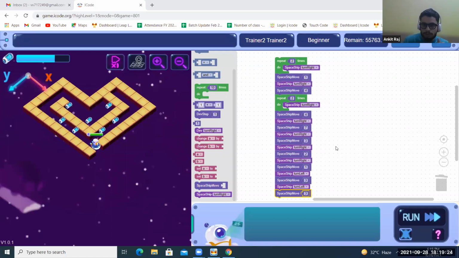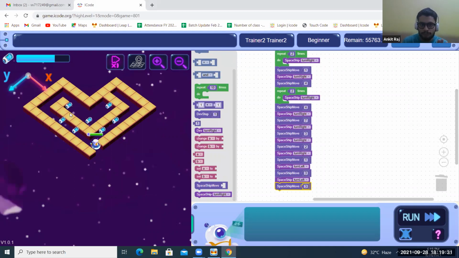Now, the coding is quite big for this, because there are lots of items and there is no shortcut to collect them. You have to go through these parts only. So you have to use this block. Turn right, maximum times it is turning right. Here right, here also right, here right. Now from here it comes to left inside these blocks.